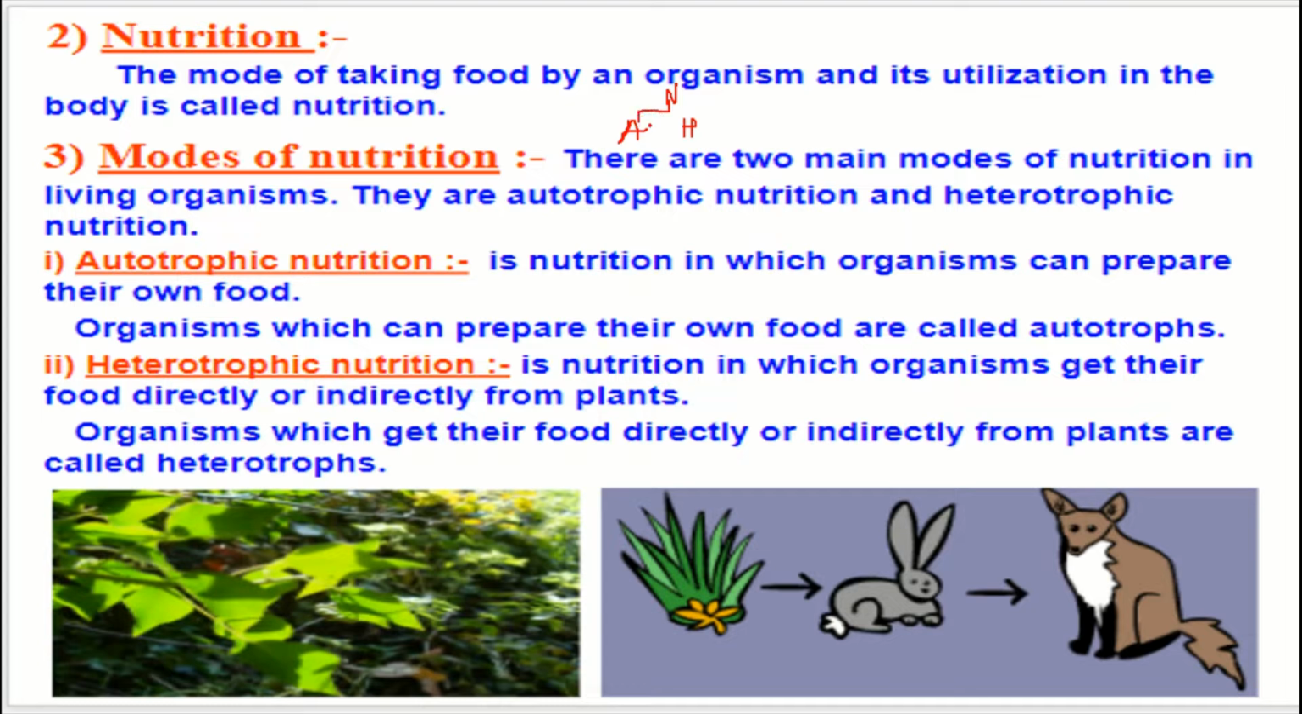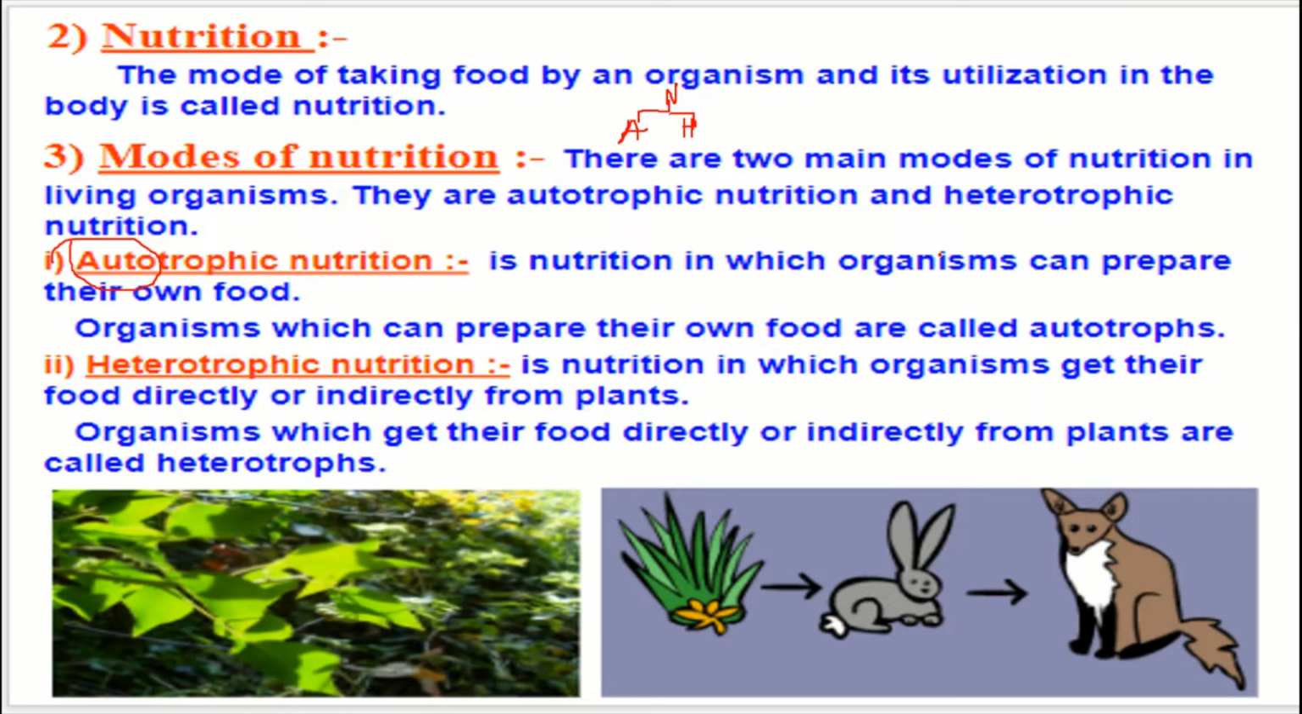By seeing the word autotrophic, we can know that it's plants, because plants prepare their own food. Not only plants, some organisms can also prepare their own food. Those come under autotrophic nutrition.